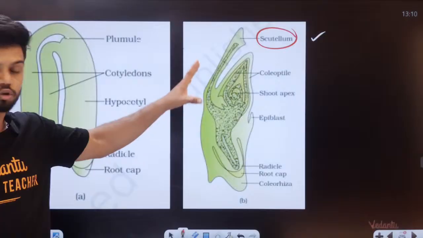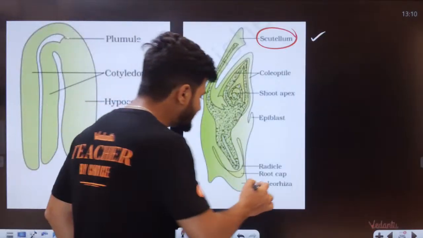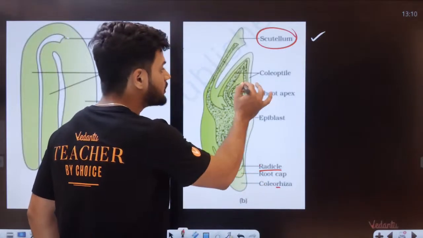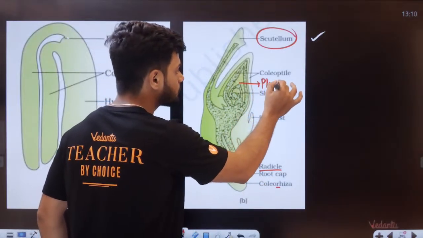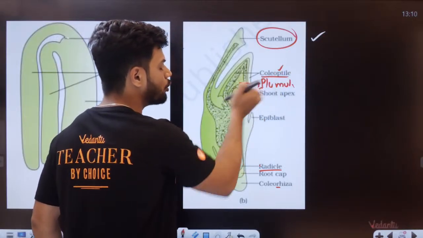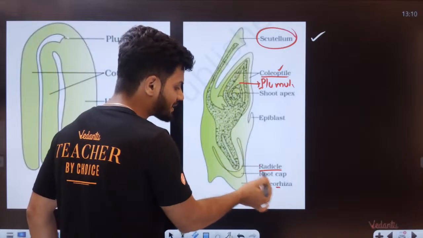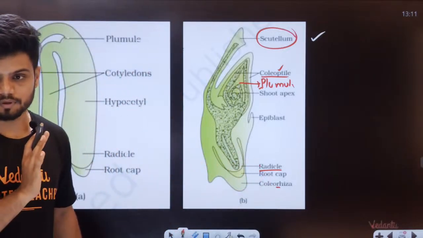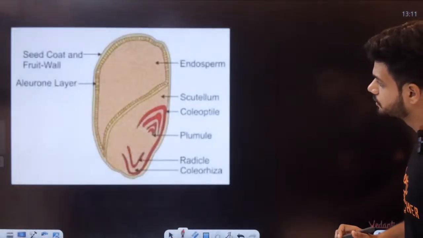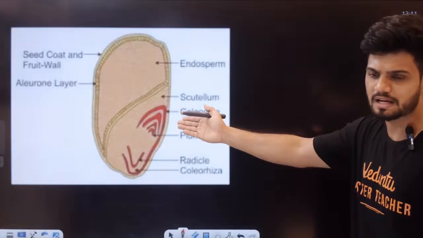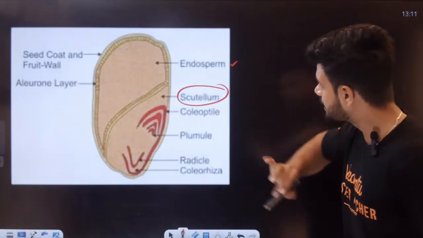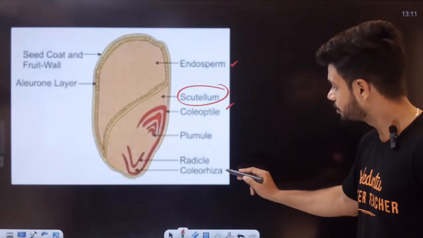Scutellum is present in the case of monocot, and if you notice here, students, the entire radicle is covered by coleorhiza, R and R. Here we have the plumule. The plumule is covered by the coleoptile, P and P. Coleoptile and plumule, coleorhiza and radicle. This one is a monocot. You can see the endosperm here, the scutellum, coleoptile and coleorhiza.